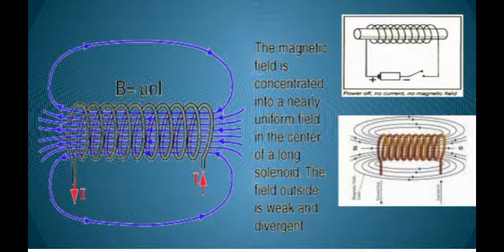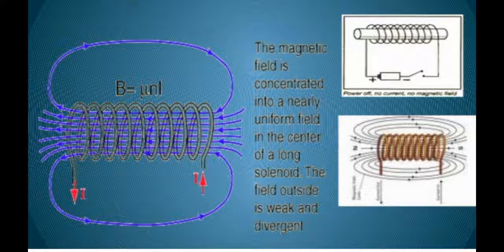The properties of the magnetic field lines produced by a current carrying solenoid are similar to those of a bar magnet. Whatever properties a bar magnet has, a solenoid also has. A freely suspended magnet always aligns itself in the north-south direction, so a freely suspended current carrying solenoid will also align itself in the north-south direction. So it has a directional property.